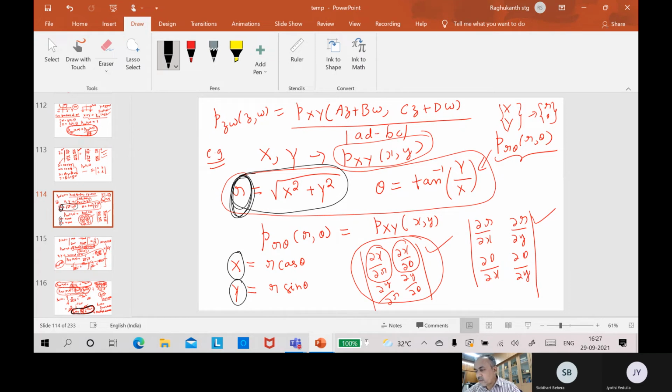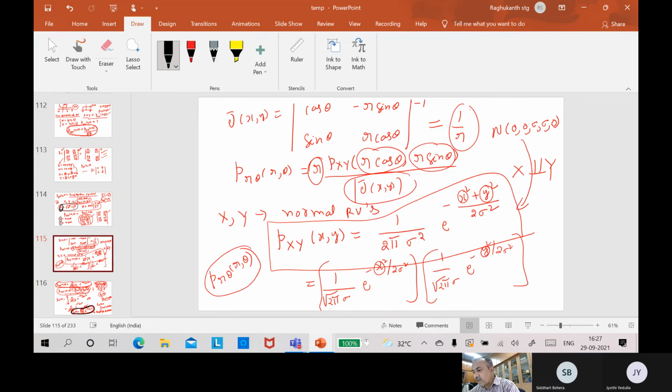Now what type of random variable is R? Just now we said, right?